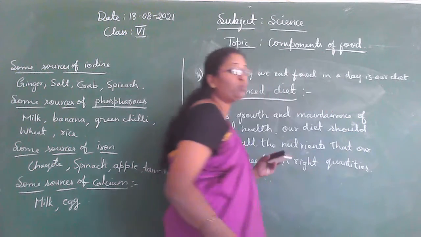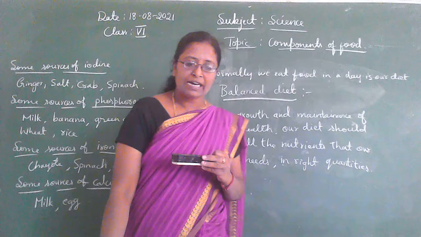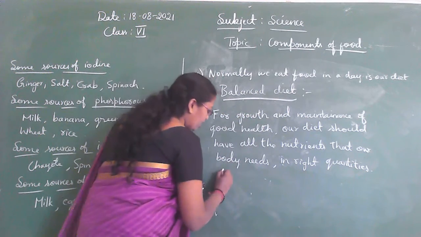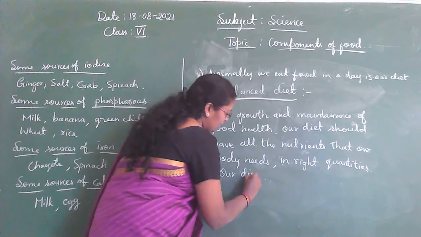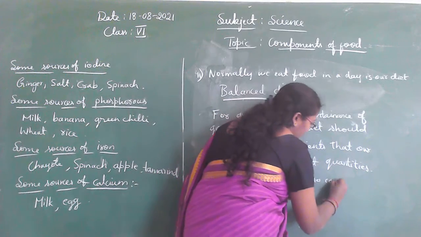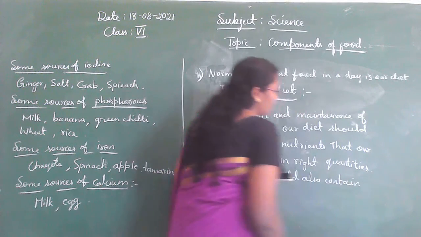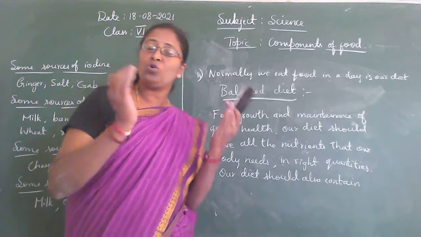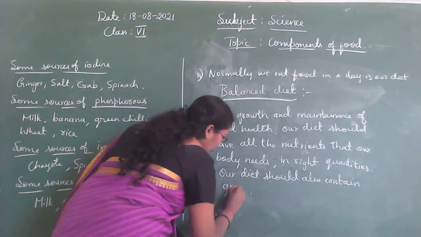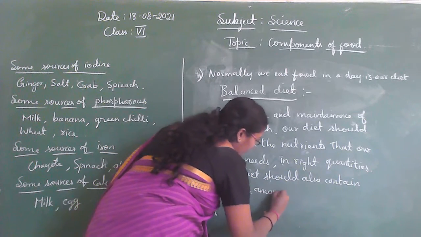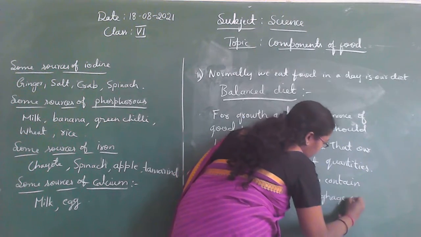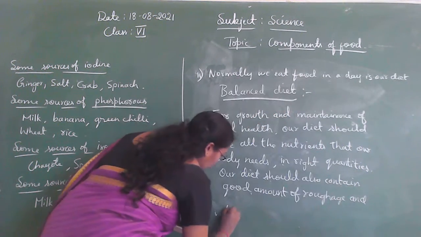Not too much of one, not too little of the other. And then our diet should also contain a good amount of roughage, or dietary fibers, and water.